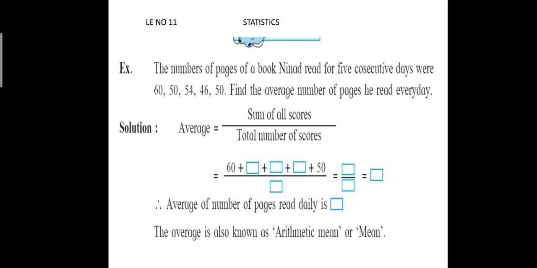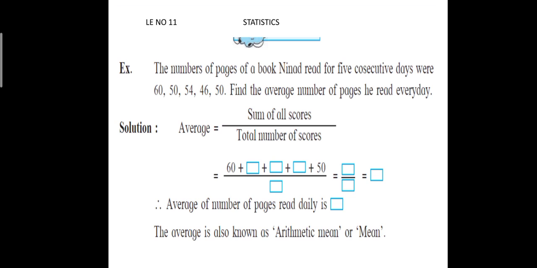The number of pages of a book Ninad read for 5 consecutive days were 60, 50, 54, 46 and 50. Now find the average number of pages he read every day. Consecutive means continuous. So continuously for 5 days he read a book, and some pages every day he has read. So those numbers of pages are shown. Now what do we have to find out? We have to find out the average number of pages he read every day.